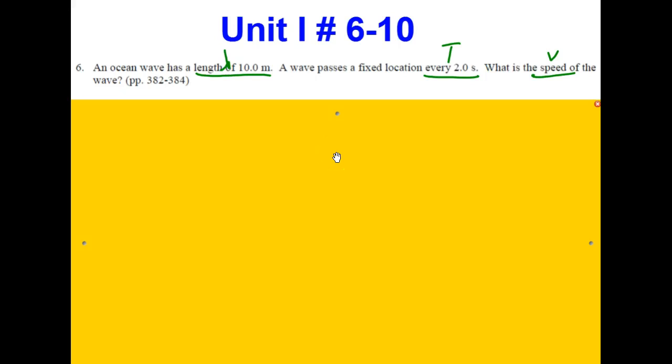Welcome to the solutions to the Regents Physics Waves and Sound problem set, problems number 6 through 8. Let's get started with number 6.